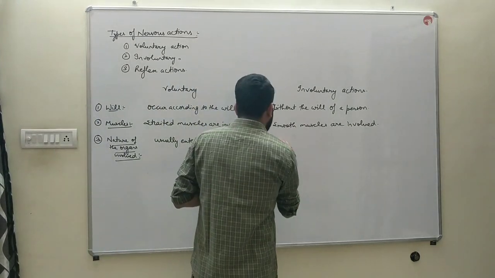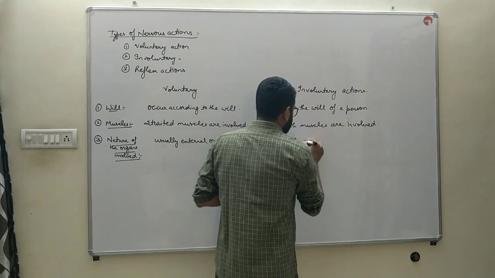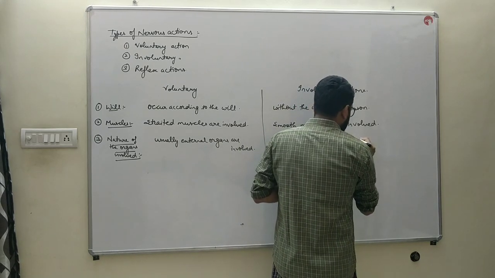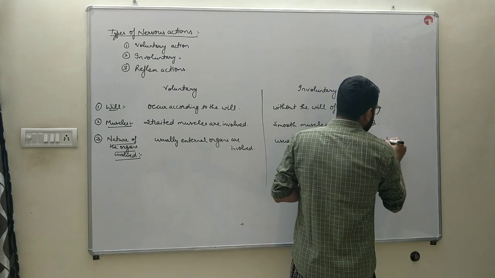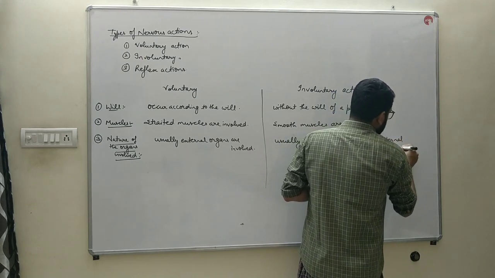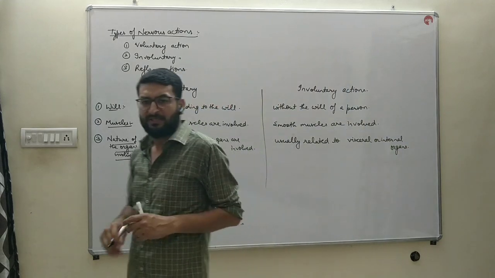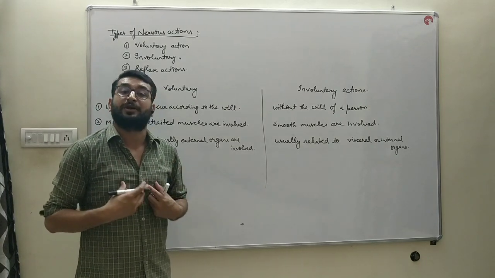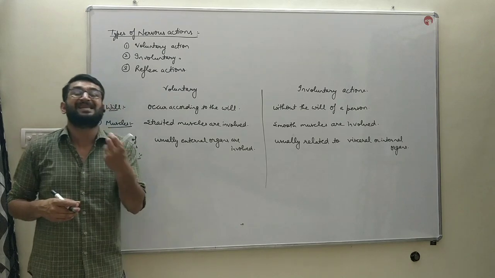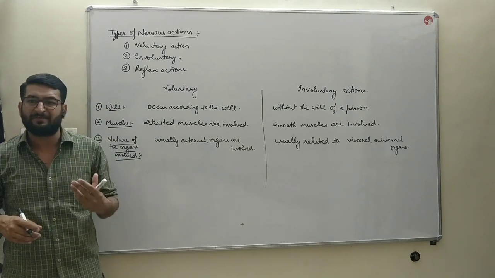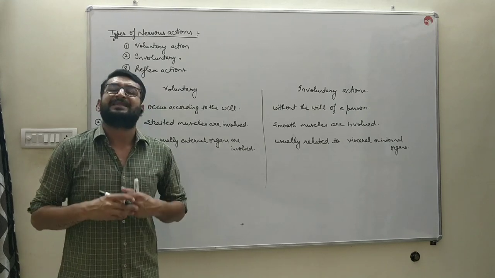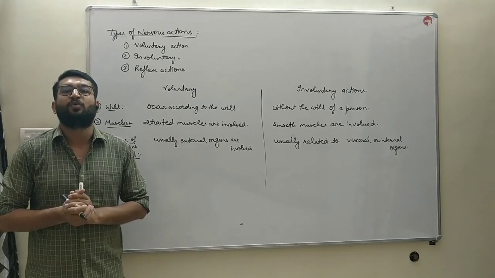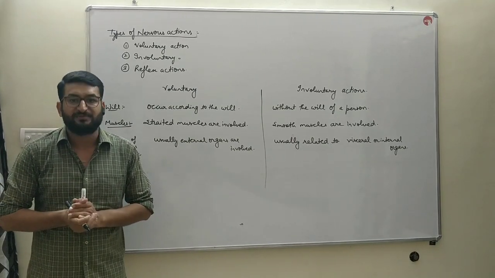Whereas involuntary actions are usually related to visceral organs, the internal organs. For example, your heartbeat is not according to our will. That is related to the visceral organs of our body. The peristaltic movement of food in the food pipe is also an involuntary action, and that is related to the internal or visceral organs of our body. That is the basic difference between voluntary and involuntary actions.